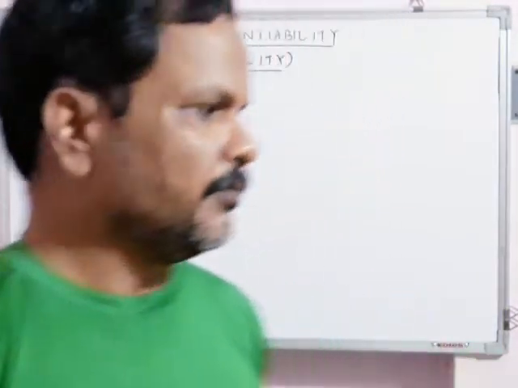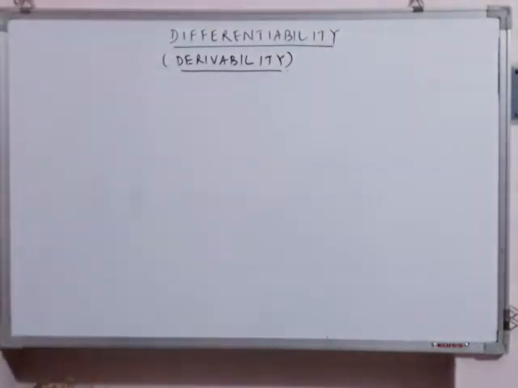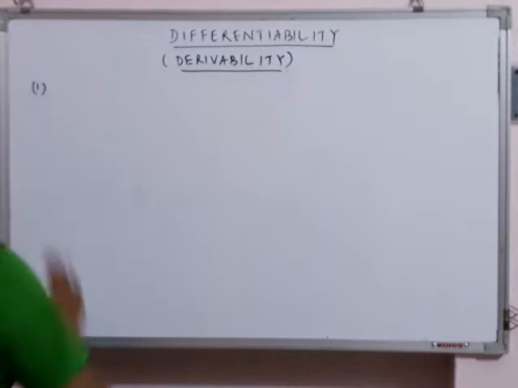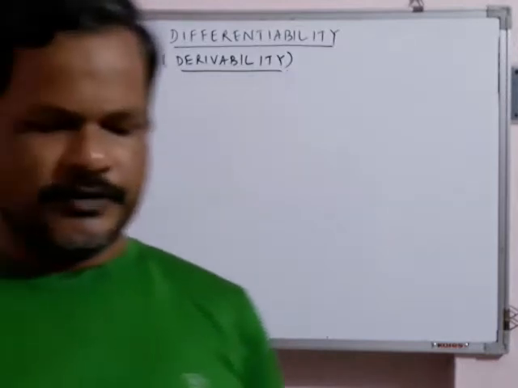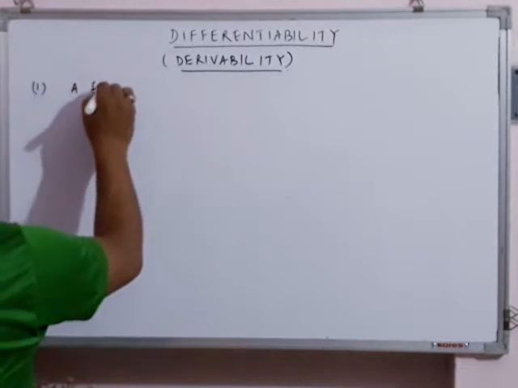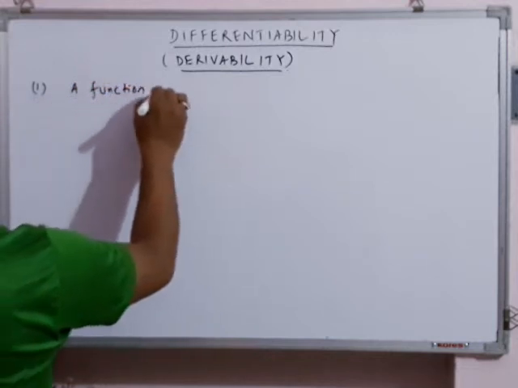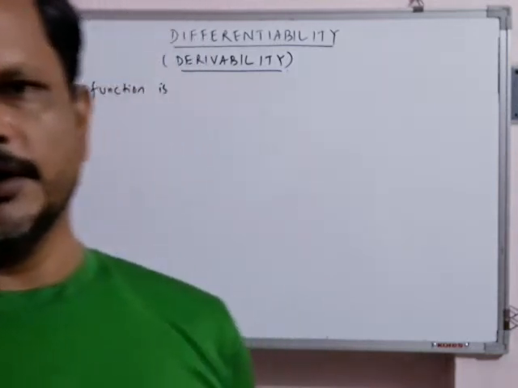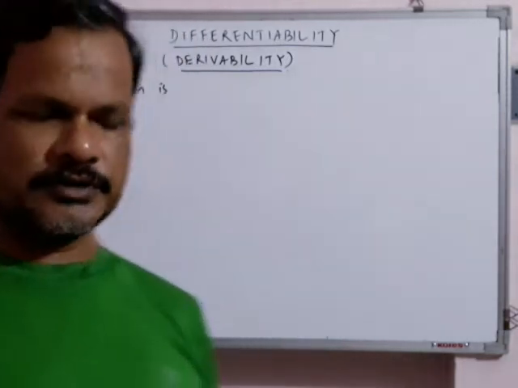Okay. Mathematically, first point you write: a function f(x) is said to be differentiable. Like in continuity, we were studying continuity at a point, here also we will first study differentiability of a function at a point.